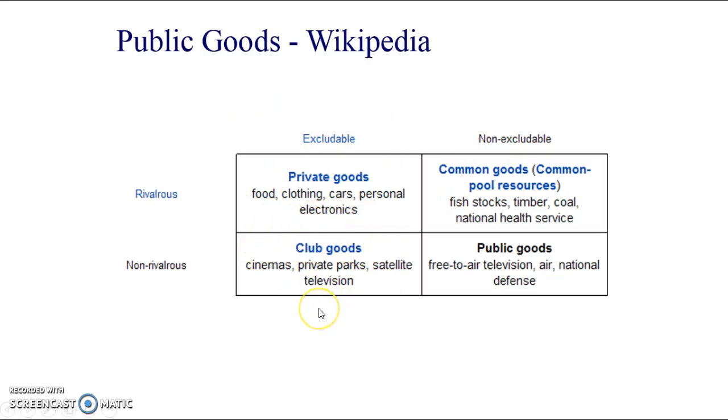You can look at club goods as well. These are things that are excludable, so they don't cause as many problems as pure public goods, because at least we can exclude people that haven't paid for them, and they're non-rivalrous as well. So more for one doesn't mean less for another person. So they usually have a zero marginal cost. You don't need to know these terms, but the term we tend to use in economics for this is quasi-public goods. Quasi just means that it's got some of the characteristics of being a public good.